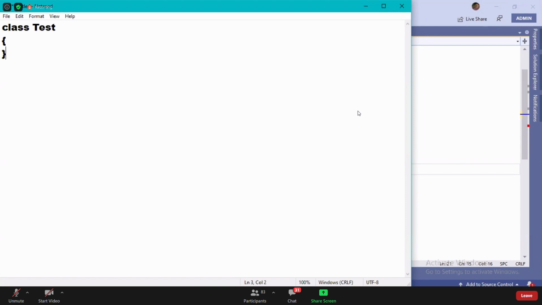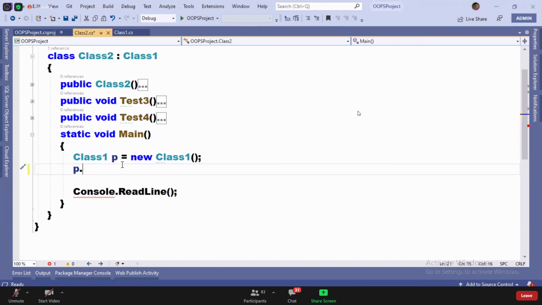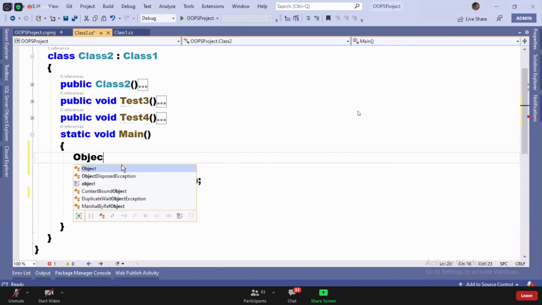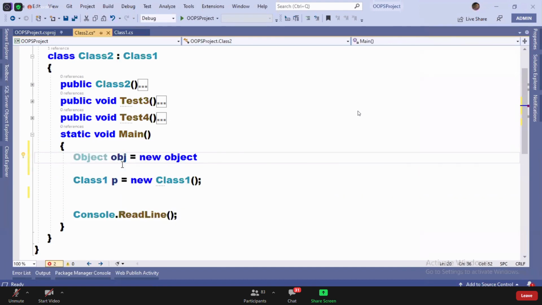Okay. So that's what. In this one method, we know GetType. You know that GetType method now. Object obj is equal to new Object. Guys, you write this in Pascal case or you write this in lower case, both are same. You can write either in Pascal case or in lower case. Don't be confused. Both are same.